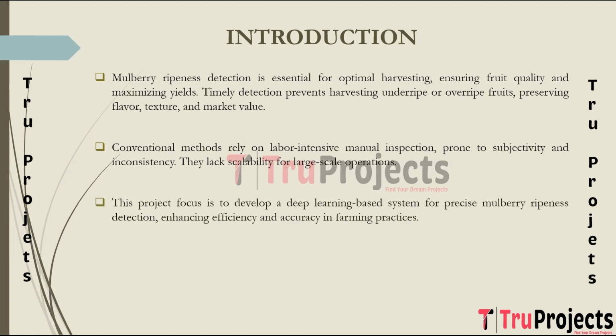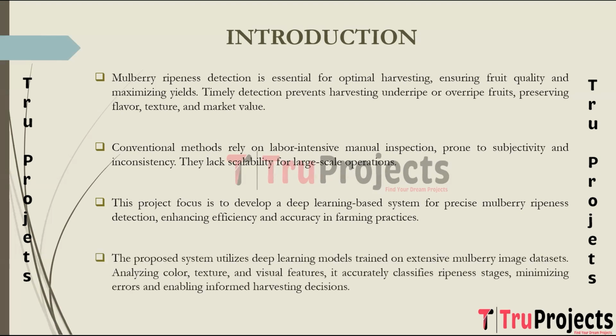The project focus is to develop a robust deep learning based system for accurately detecting mulberry ripeness stages using image processing techniques. By leveraging advanced algorithms, we intend to automate and streamline the ripeness assessment process, thus enhancing efficiency and precision in mulberry farming practices. The proposed system integrates deep learning models trained on large datasets of mulberry images. By analyzing color, texture, and other visual features, the model can accurately classify mulberries into distinct ripeness stages. This automated approach minimizes human intervention, reduces errors, and provides real time feedback, allowing farmers to make informed decisions based